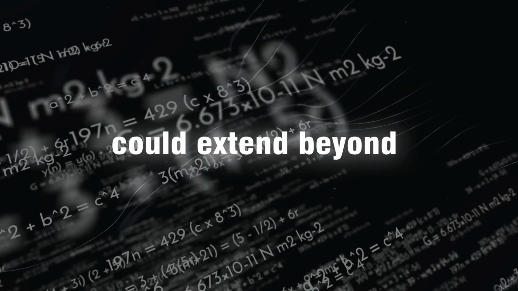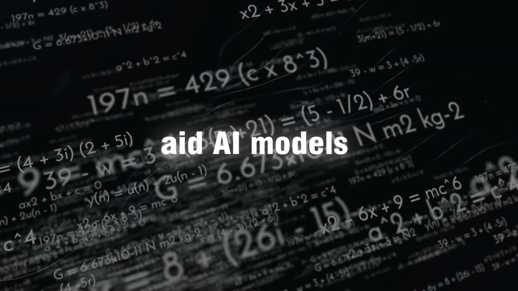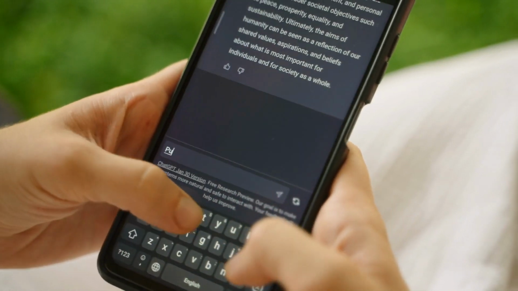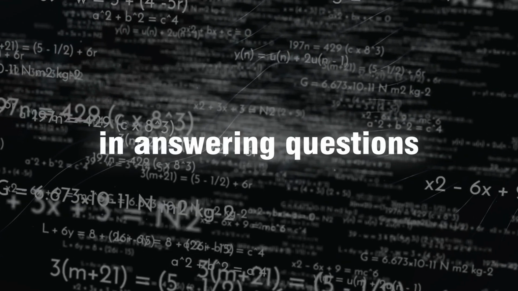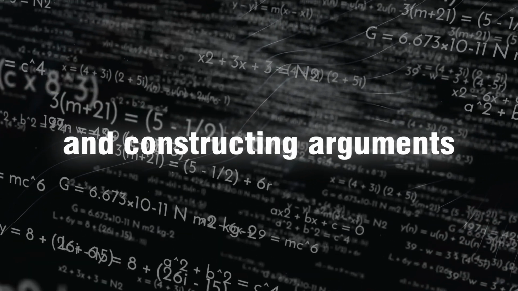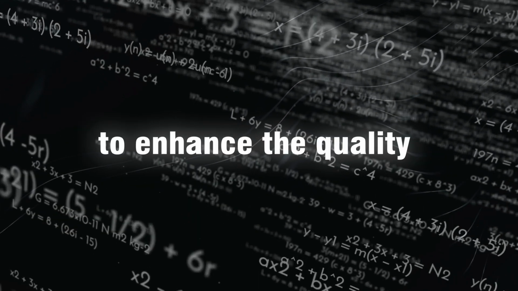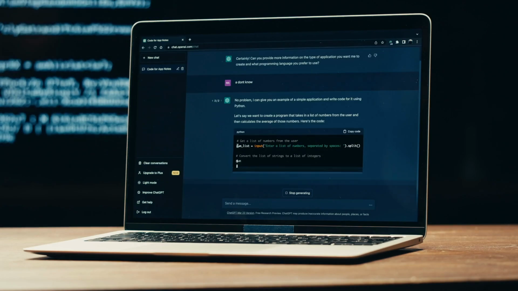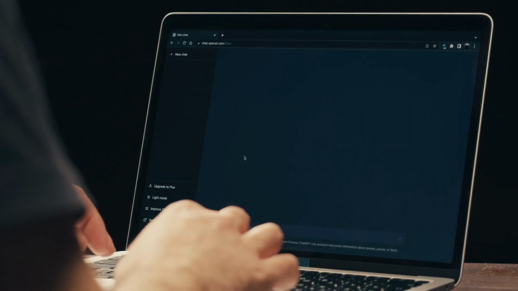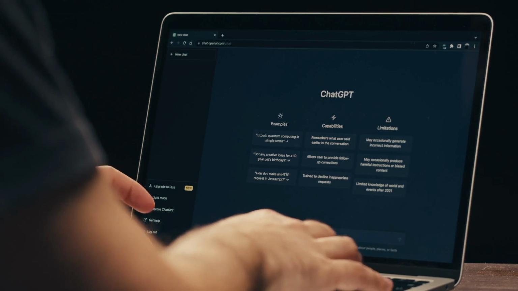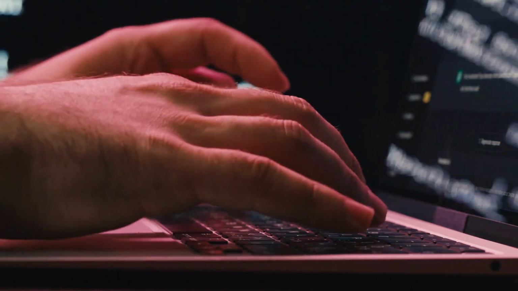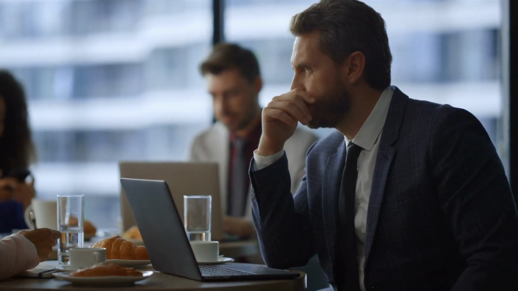Such training methods could extend beyond mathematics and aid AI models in generating summaries, translations, stories, code, jokes, and more. Moreover, they could assist AI models in answering questions, fact-checking, and constructing arguments. This approach has the potential to enhance the quality and dependability of AI by rewarding each correct step, not just the final outcome. It can foster transparency in AI systems by elucidating their work processes and explaining their reasoning. Ultimately, this could lead to AI systems capable of communicating with people in a comprehensible and trustworthy manner.